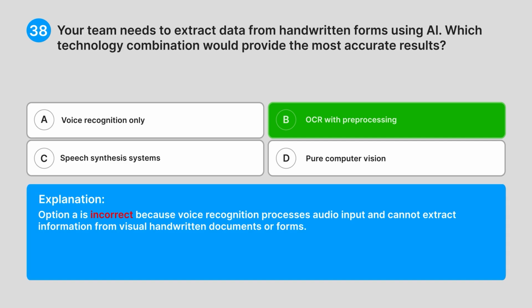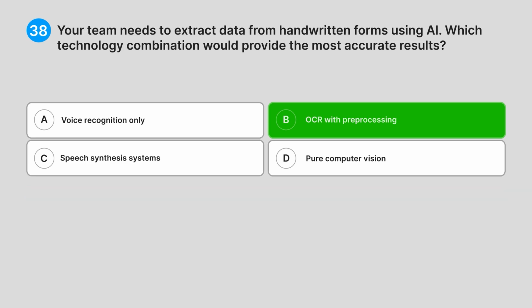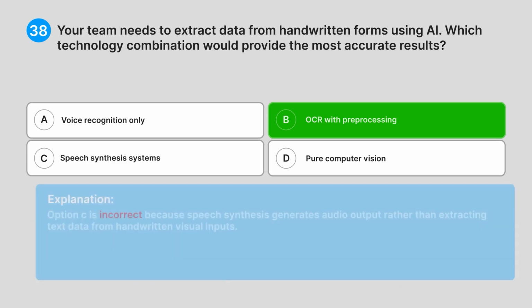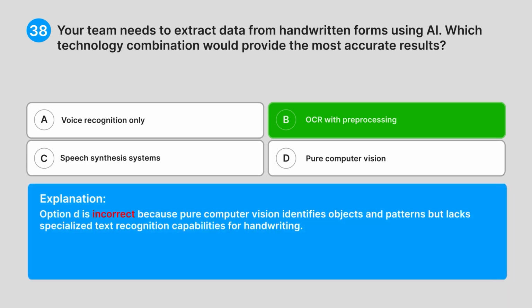Option A is incorrect because voice recognition processes audio input and cannot extract information from visual handwritten documents or forms. Option C is incorrect because speech synthesis generates audio output rather than extracting text data from handwritten visual inputs. Option D is incorrect because pure computer vision identifies objects and patterns, but lacks specialized text recognition capabilities for handwriting.